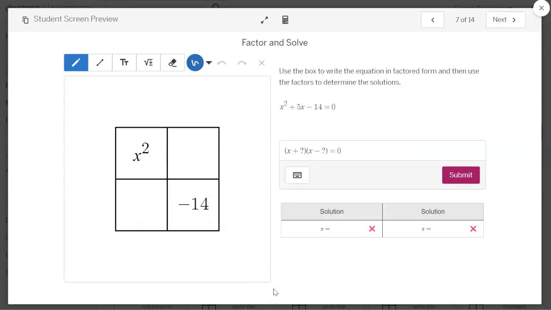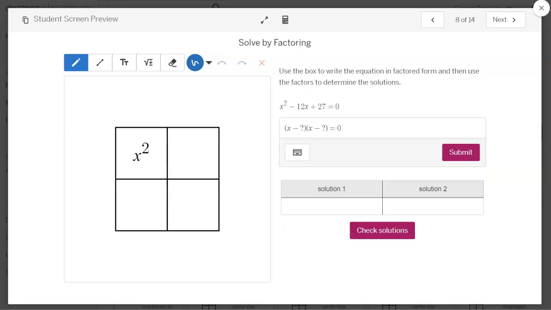All right, now we're going to create our own factors using a box. So I've already kind of gotten them started by putting the x squared term and the minus 14 inside the box. And their goal is to figure out what values of x go in these 2 spaces. And we know the sum is 5x. So let them play with it. And then when they get their factors, they're going to fill these out by just changing the question marks into numbers. And then here they'll type their solutions, and these x's will change to let them know they got them right.